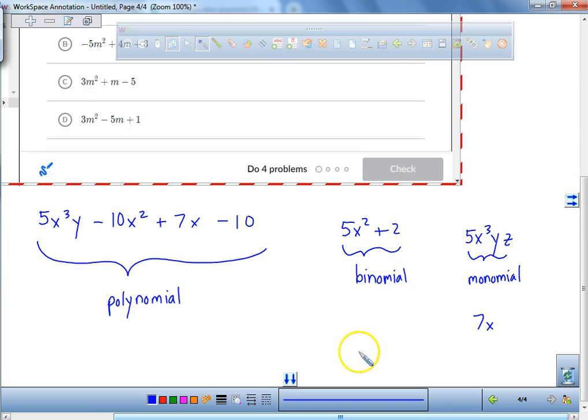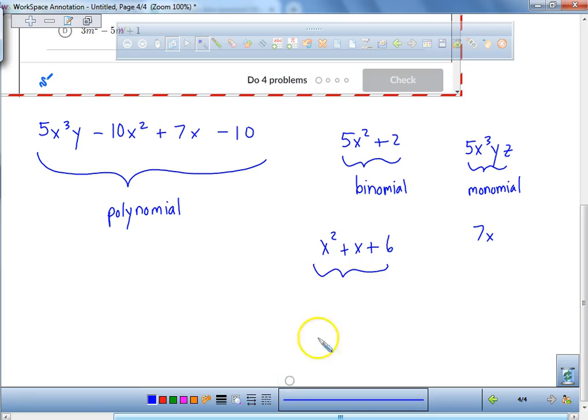Now, what would be a trinomial? Like x squared plus x plus 6. What is this called? That's called a trinomial. Just like, and the word bi means what? 2, tri means 3. Okay? So like tricycle. All right? Bicycle, 2 wheels. Tricycle, 3 wheels. Okay? So understand, is a binomial a polynomial? Yes. Is a trinomial a type of polynomial? Yes.